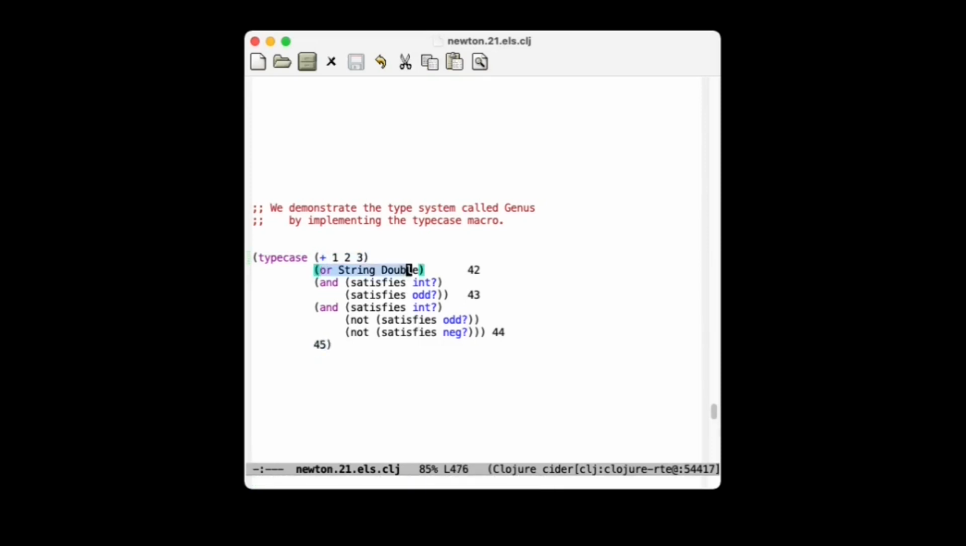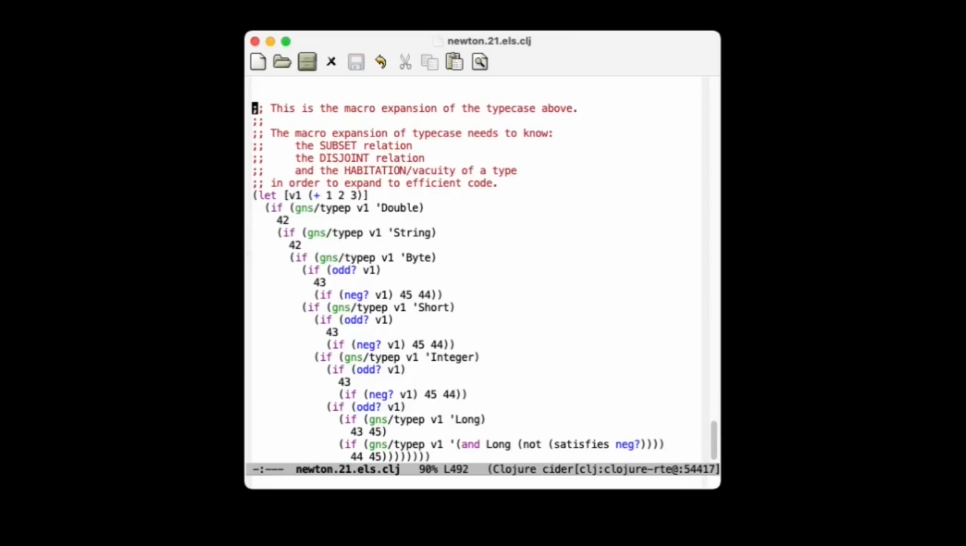So is 6 an element of the intersection or the union of string and double? So is 6 a string? No. Is 6 a double? No. Otherwise, is 6 both something that satisfies int? Well, yes. And satisfies odd? No. So is 6 something that satisfies int? Yes. Is it something that does not satisfy odd? Yes. Is it something that does not satisfy negative? Yes. So 44 should be returned. And in fact, it is.